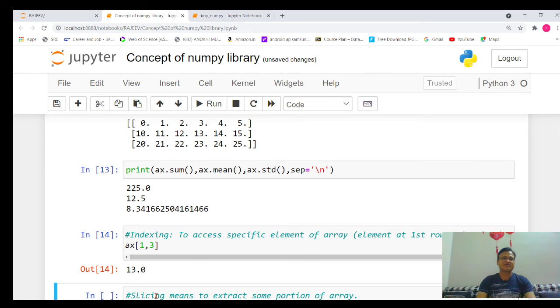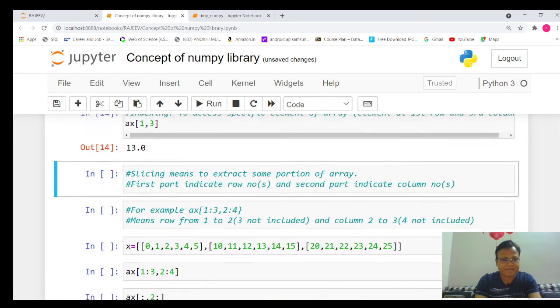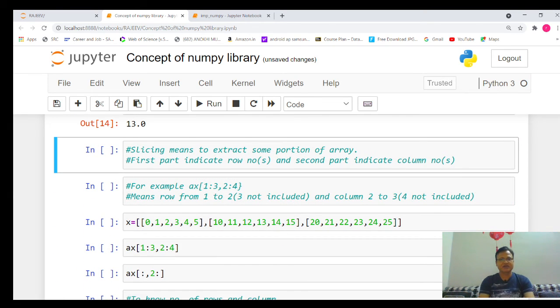In this way, we can access any specific element of the n-dimensional array. The next important thing is slicing, a very important concept. Slicing generally means to cut something. Here also we want to cut a multidimensional array, or in other words get a subset of the multidimensional array.